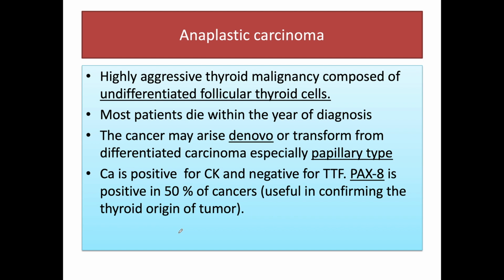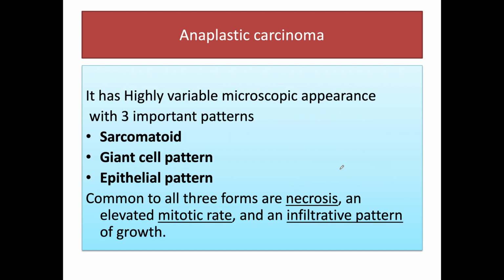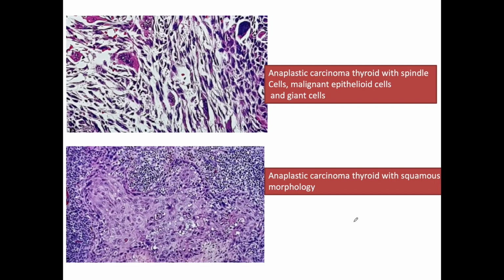This tumor is positive for CK and negative for TTF. PAX8 shows positivity in 50% of tumors, and this is used to confirm the thyroid origin of the tumor, as TTF is negative in this carcinoma. Three important patterns are seen in anaplastic carcinoma. These are sarcomatoid, giant cell, and epithelial patterns. Common to all three forms are necrosis, high mitotic rate, and infiltrative pattern of growth.